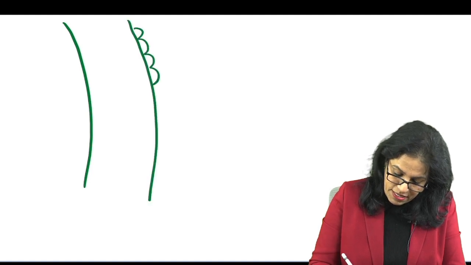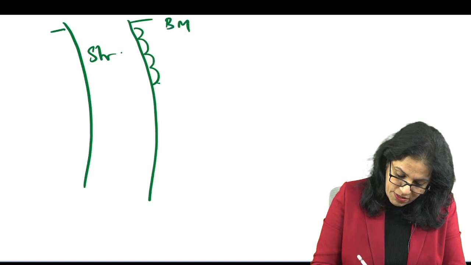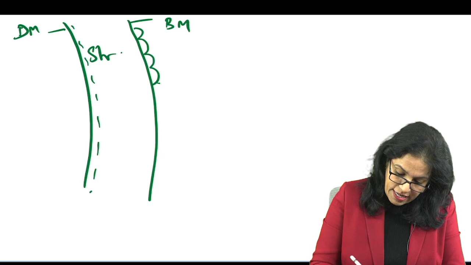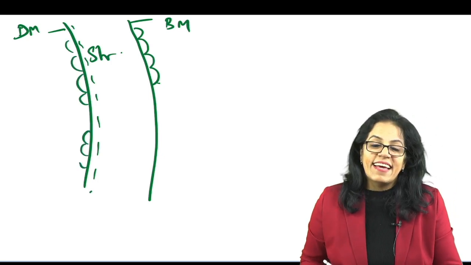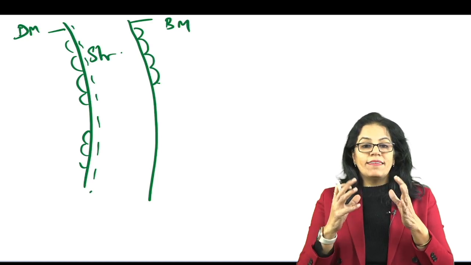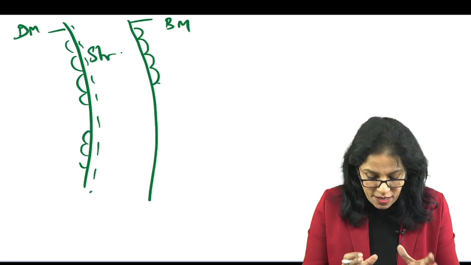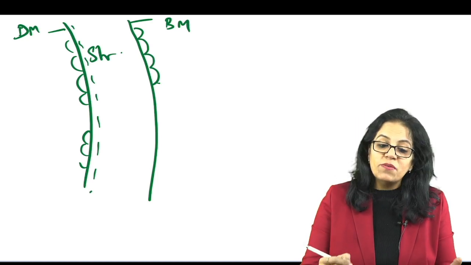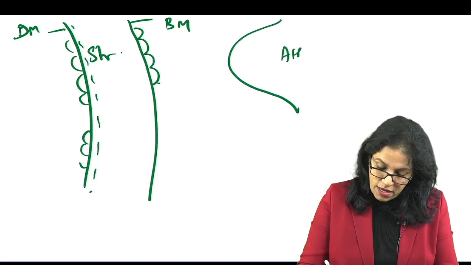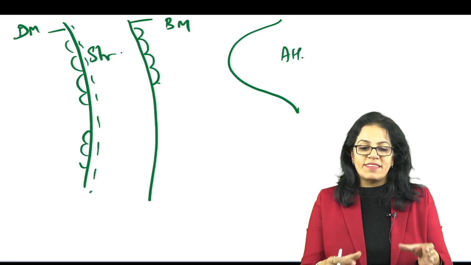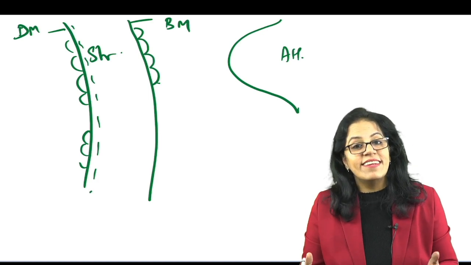If this is the epithelium, the stroma, this is your Bowman's membrane, this is your Descemet's membrane, right? This becomes Dua's layer, the dotted line, and this becomes your endothelium, right? Correct? So, the main purpose of the endothelium is to keep the cornea dehydrated. All of you can think with me like this: if this is the cornea, this is the aqueous humor, it is all surrounded by water. How come it's in a dehydrated state?